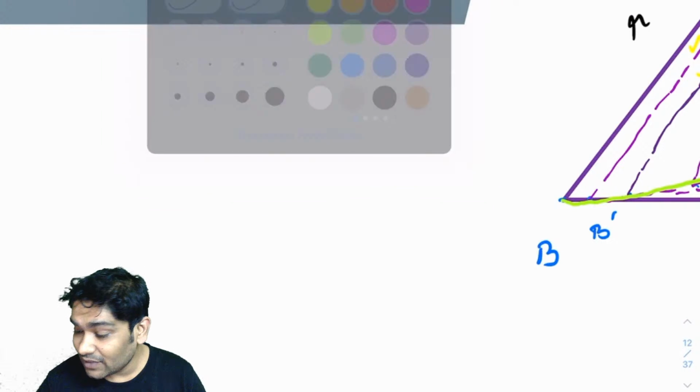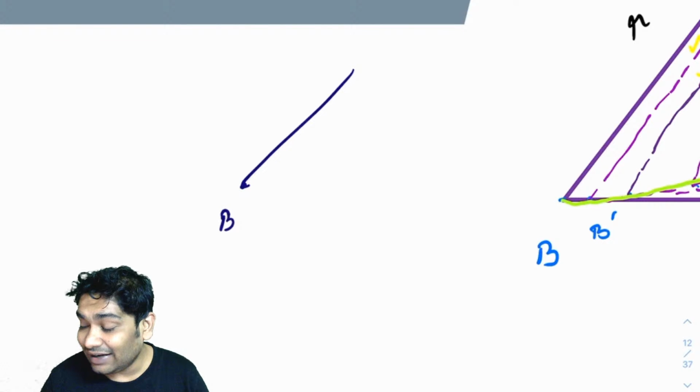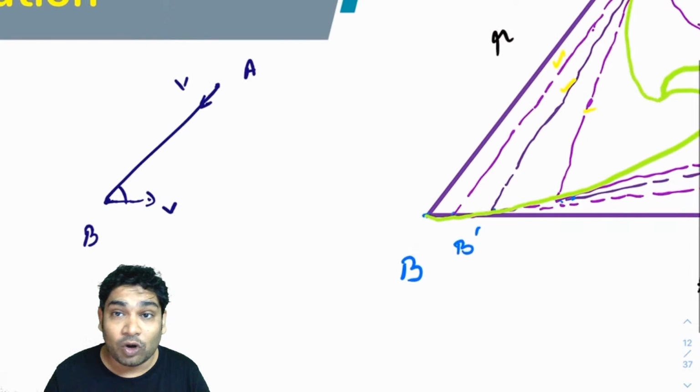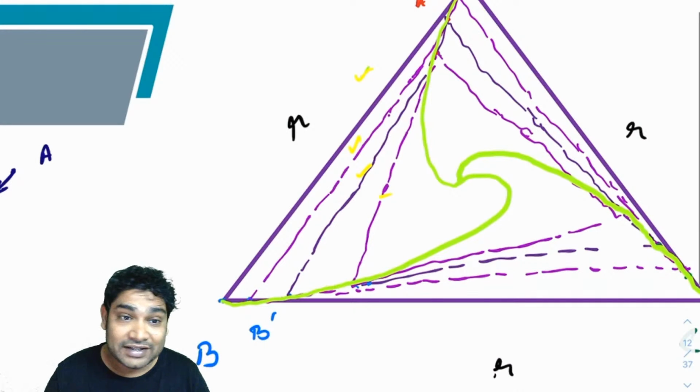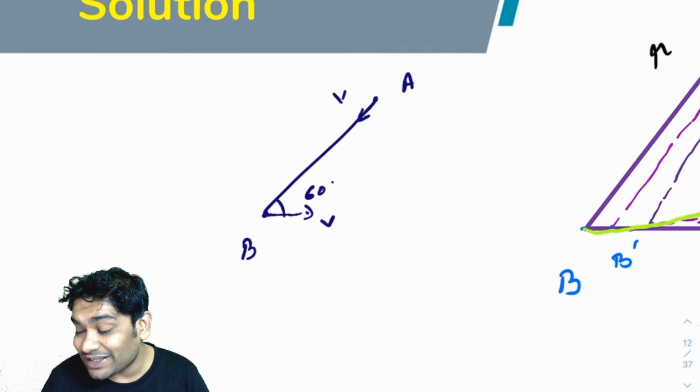B will always see that A is moving along the line joining A and B with V, and B itself is moving here with V. You realize the angle between these velocities would always be 60 degrees because they are always at the vertices of a triangle.